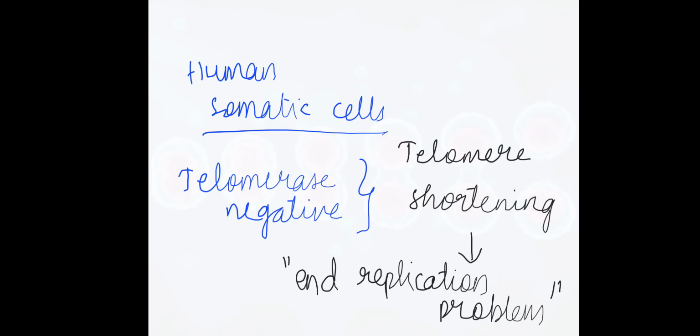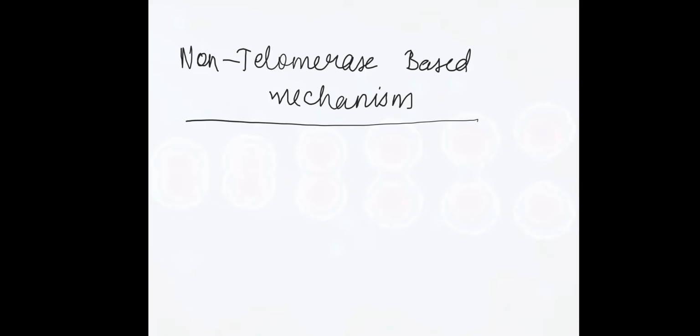However, in some cells telomerase is absent. In that case, who will maintain the telomeric DNA? It is by a non-telomerase based mechanism that the maintenance of telomeric DNA takes place.